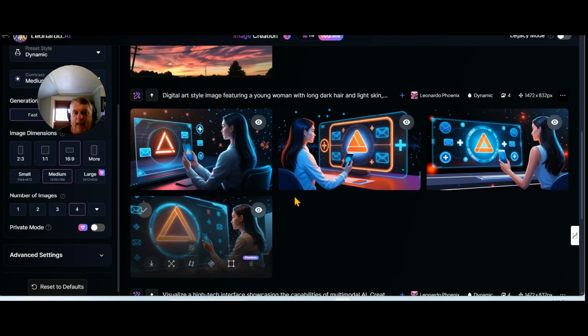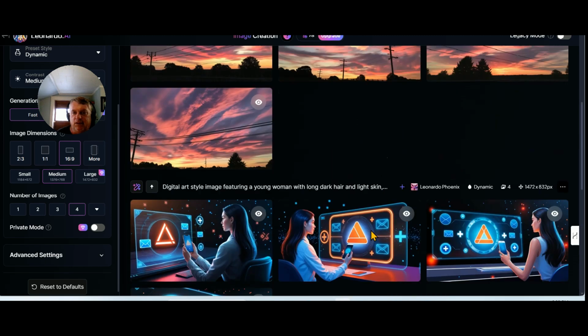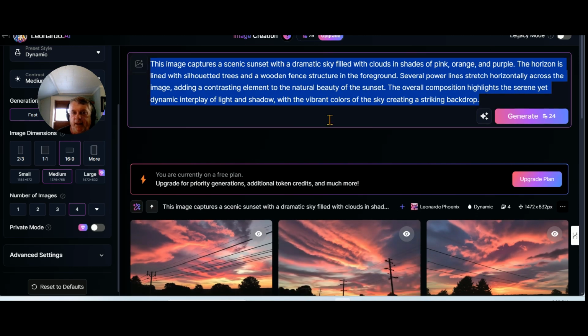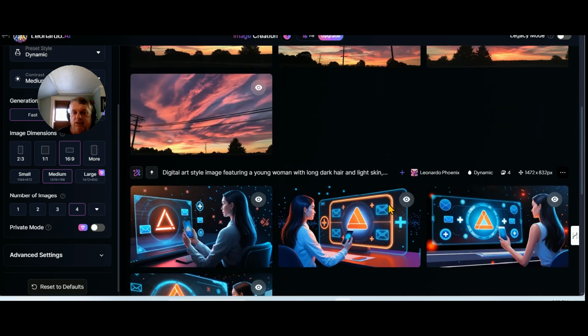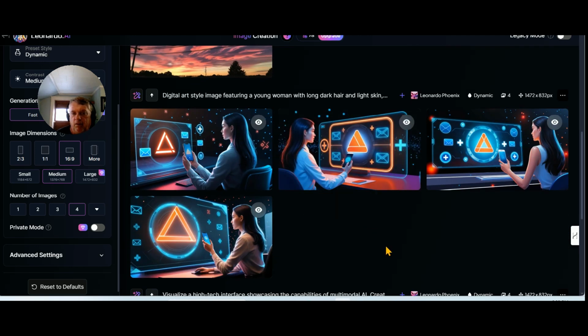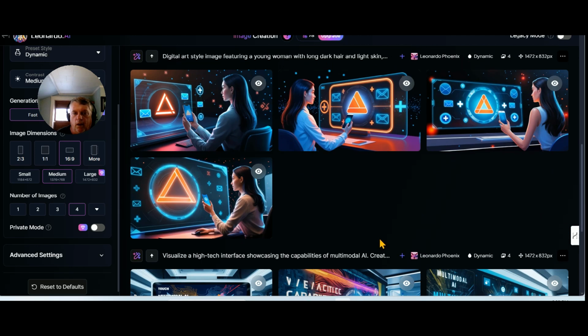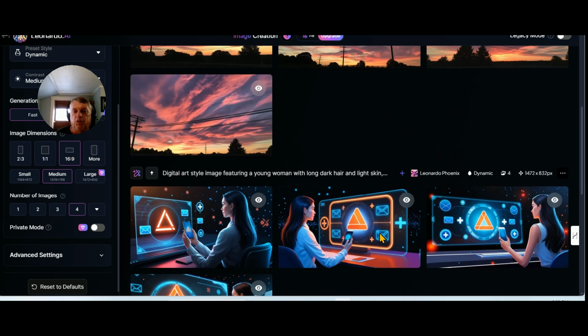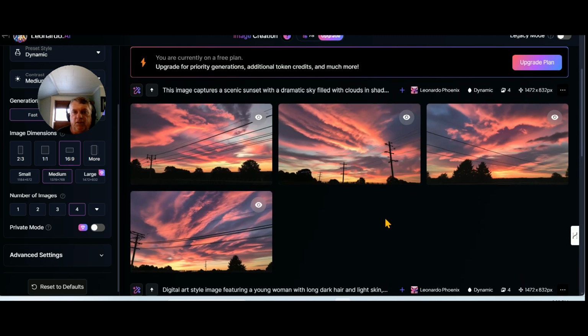This is another one I had. It was an AI image that I'd already generated on another platform, and it brought some consistency. Now I could go ahead and tweak this and keep most of the consistency. I could say maybe her hands on the computer or something like that. So good stuff. Good stuff.